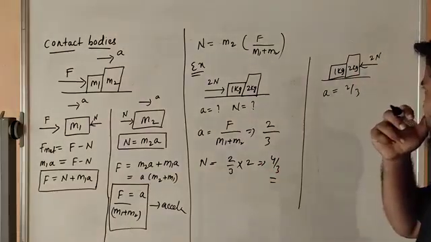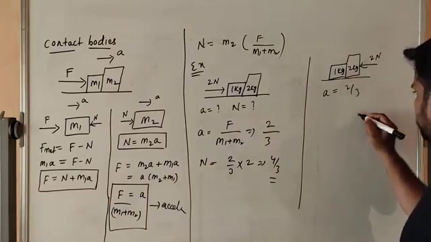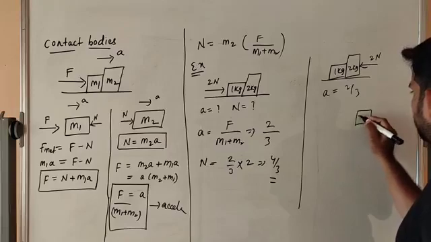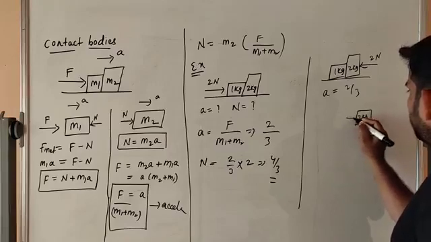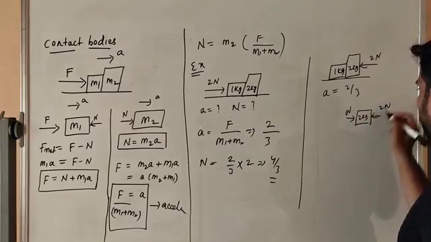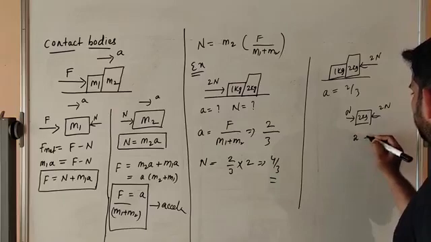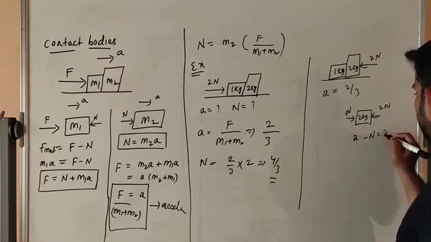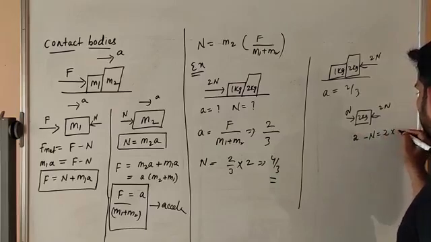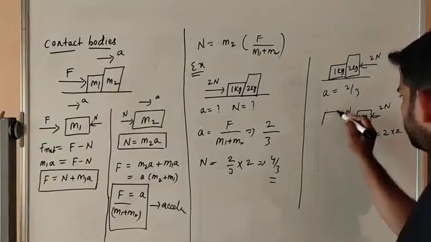So now we have to draw. Take the 2 kg, the normal reaction like that. Net force 2 minus N is equal to 2 into A. Okay. Now consider 1 kg.